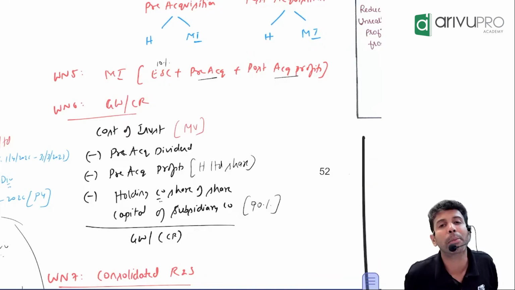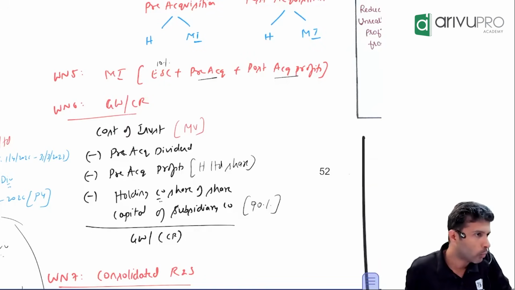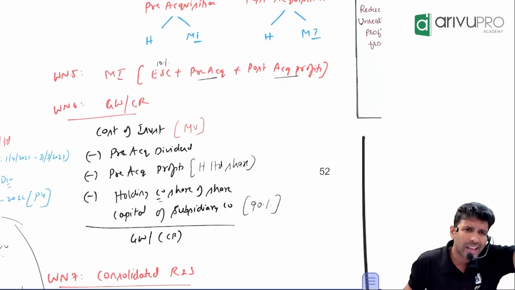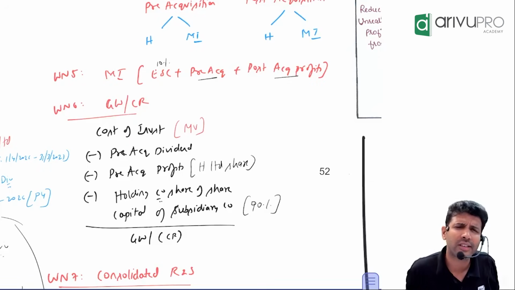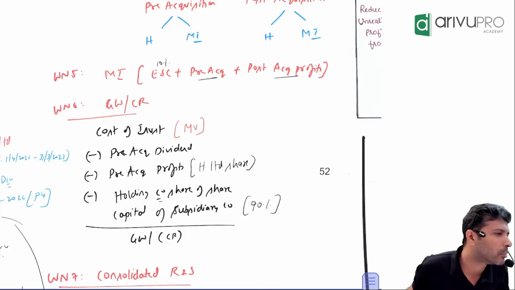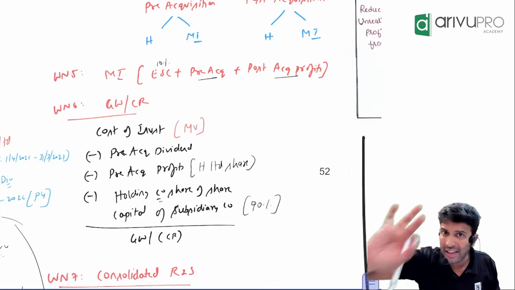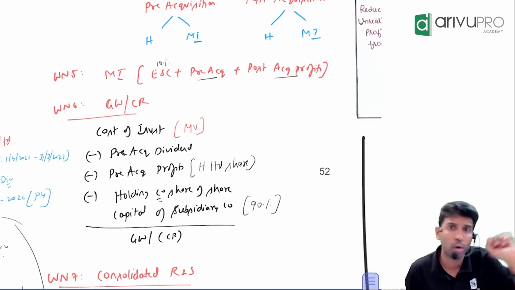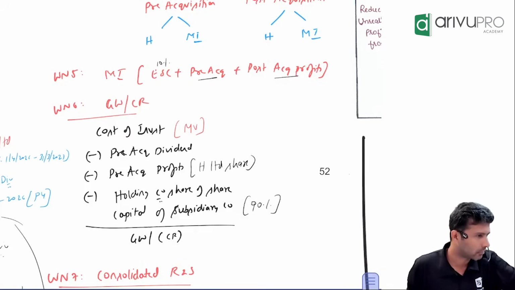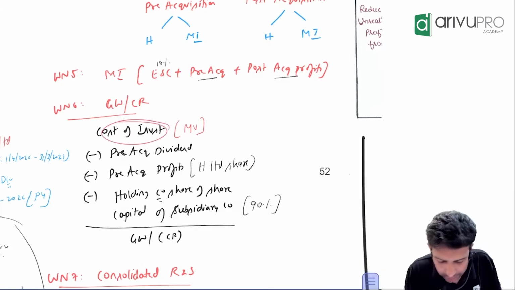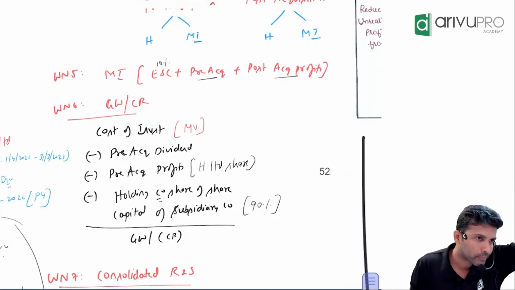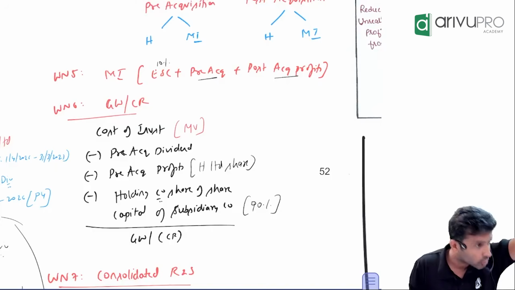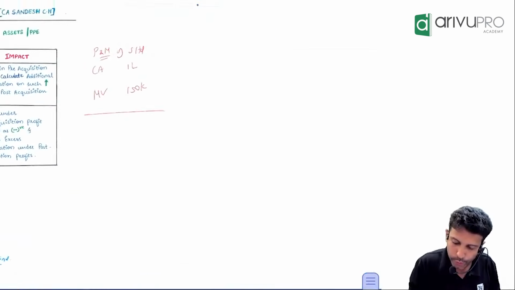How will you value the company? Through their assets and liabilities. Assets and liabilities, will you consider them at book value or market value? So when the valuation of the company is done, you don't take book value, you take market value. Keeping that in mind, the investment price will be determined. Yes or no?